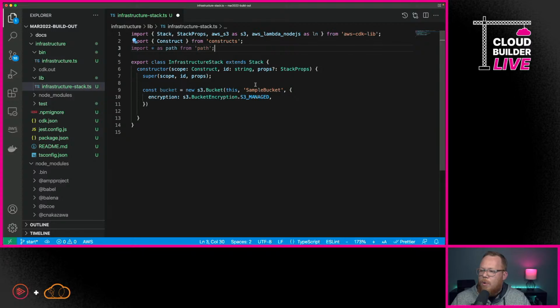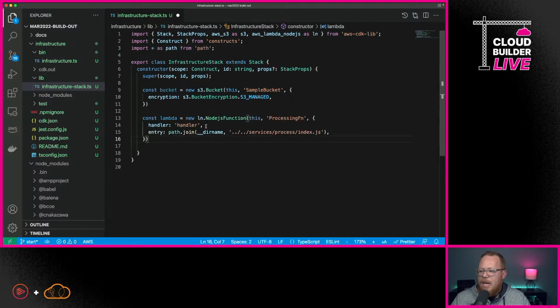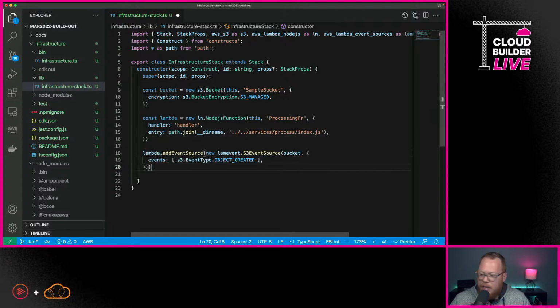Then I'm going to define a Lambda function. I'm going to say we're going to create a new Lambda function that's a Node.js function, and we're going to call this process and index.js. We're not really creating this yet. I'm just showing you this as an example. Once we have that in place, I'm going to import one more thing. Then I'm going to go down here and say that we want to use this. I want to connect it so that this bucket triggers that Lambda function. So I'm going to go down here and add a new event source to this Lambda. You can see here that we're using a helper method that exists on this construct that makes it easy for me to add an event source.